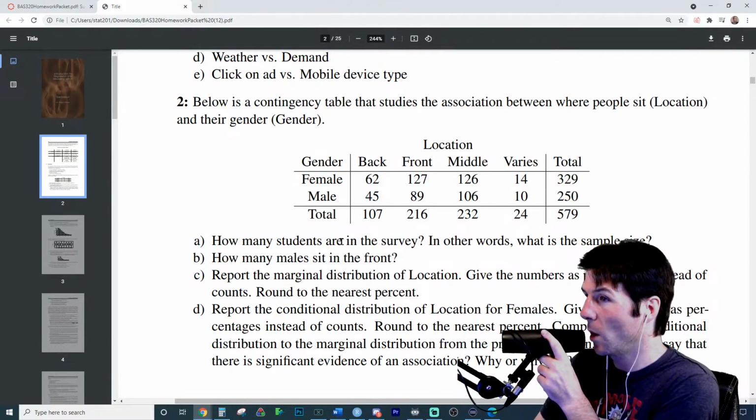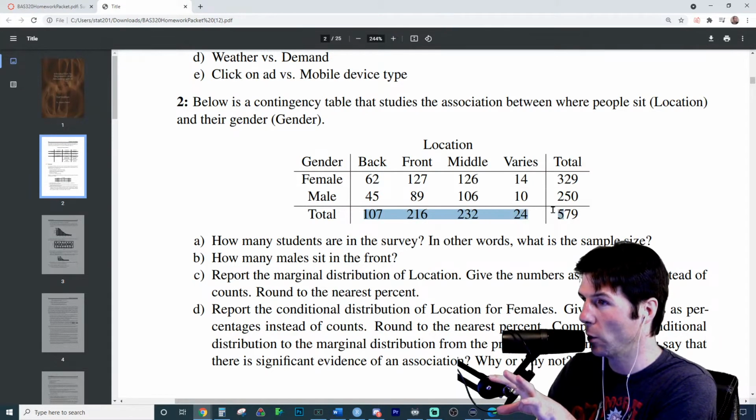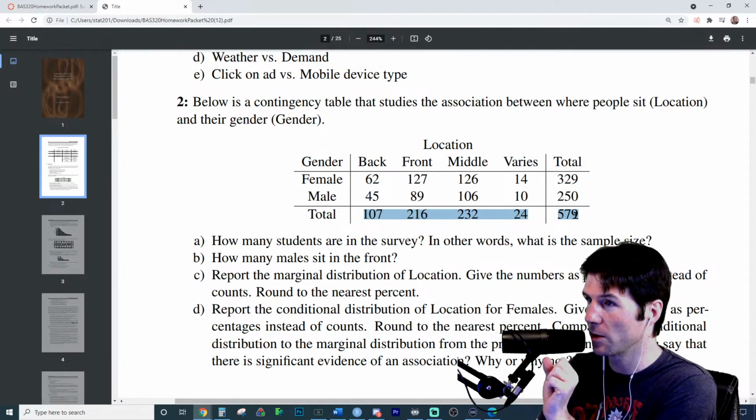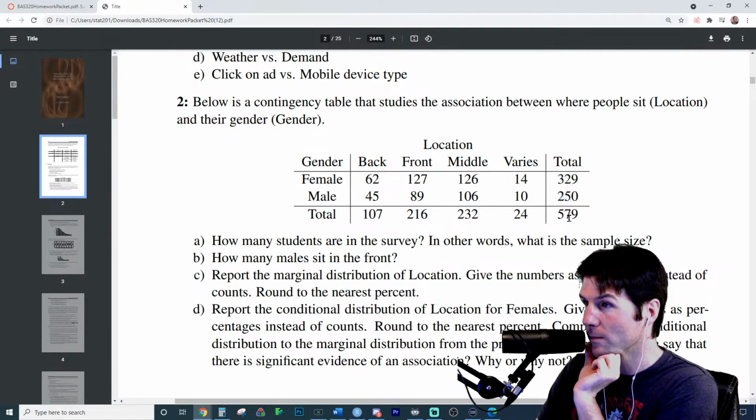So this question wants the marginal distributions. Now, where are the marginal distributions? Where do we see the margins? Boom. Look at that right there. We got some marginal distribution. Over here, we have a marginal distribution of gender.